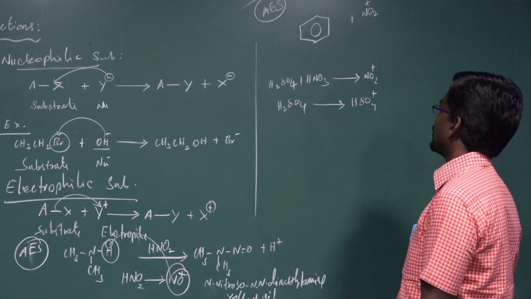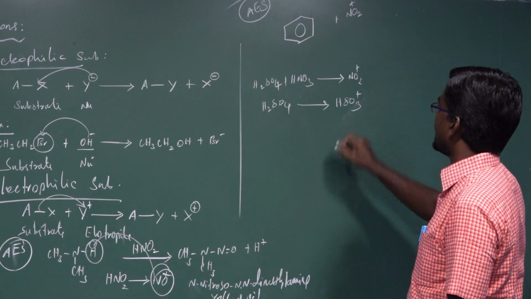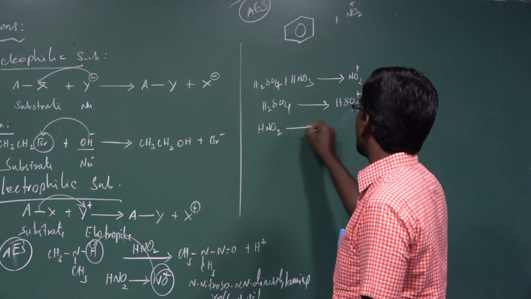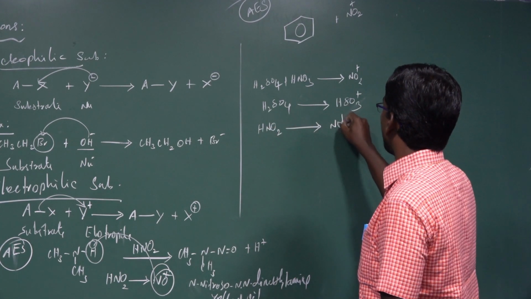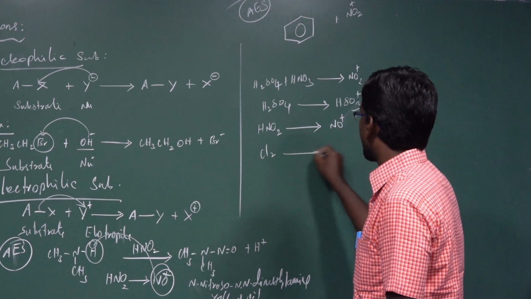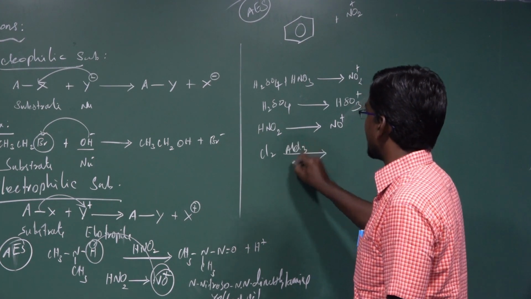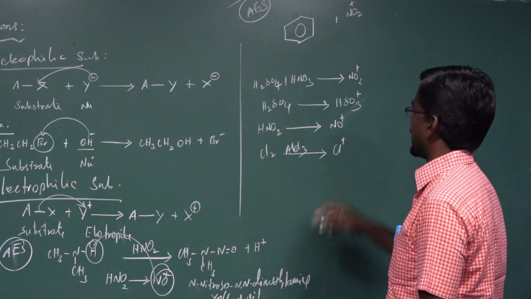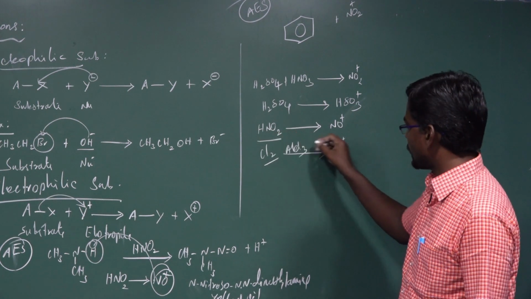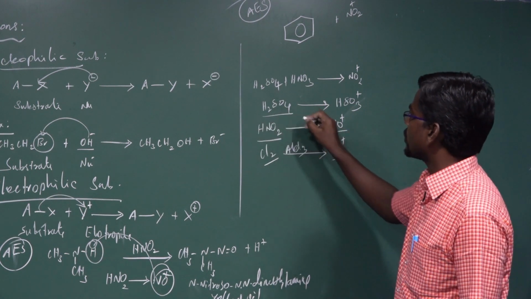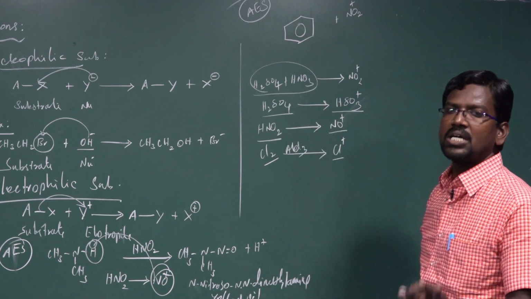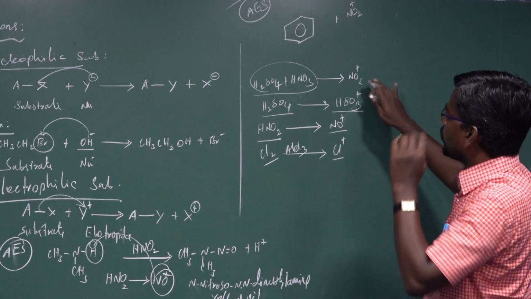HSO4 plus SO3 H plus ions. Another one, nitrous acid HNO2 dissociates to form NO plus ion. In Cl2, in the presence of Lewis acid AlCl3, it dissociates to form Cl plus ion. So Cl2 dissociates to form Cl plus, HNO2 dissociates to form NO plus, H2SO4 dissociates to form HSO3 plus, and H2SO4 and nitric acid mixture combine to form NO2 plus ion.